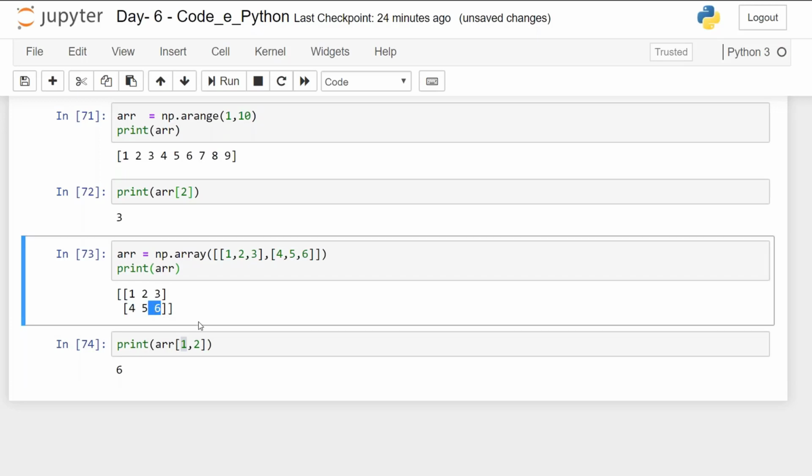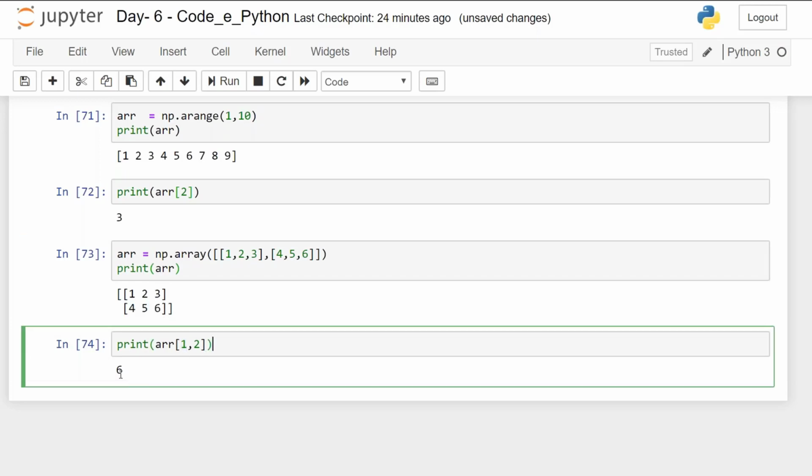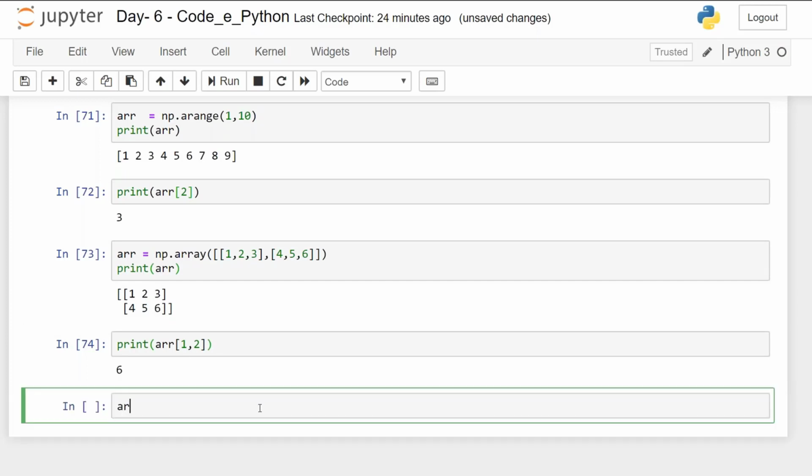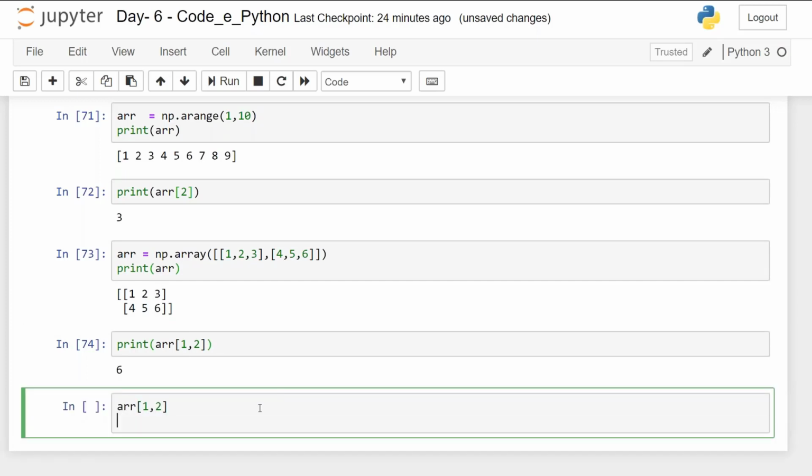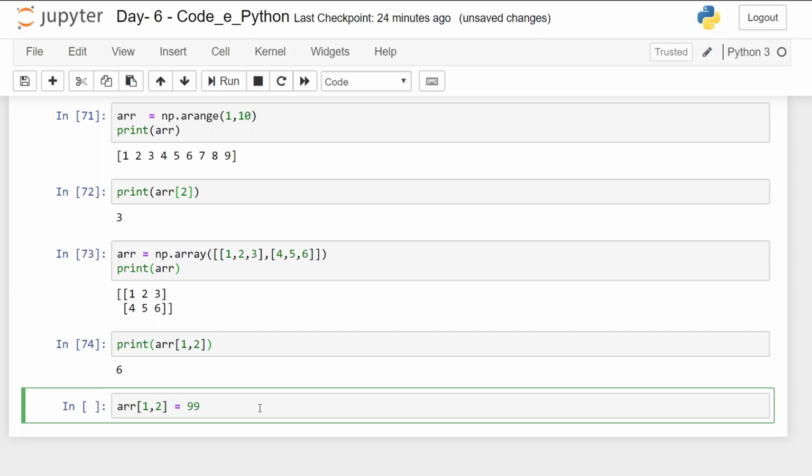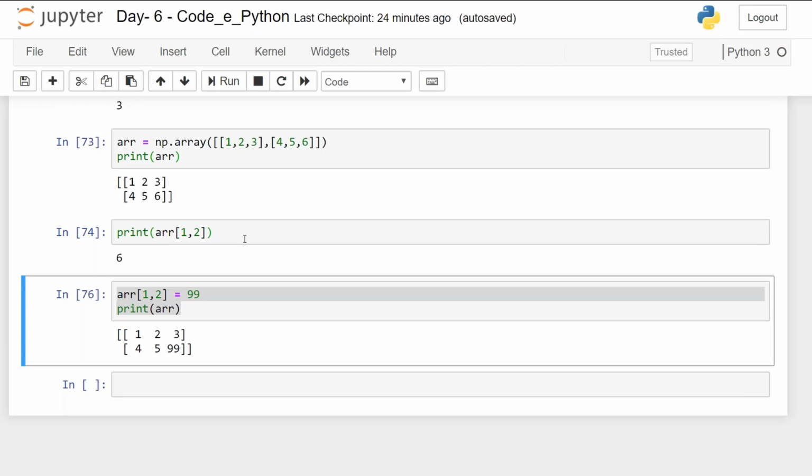The element at index 2 is 6. So the answer will come out to be 6. And I can use this again, arr 1 comma 2, to make changes in that particular element. I can write 99. When I print it, you can easily make changes in an array just by using its index.